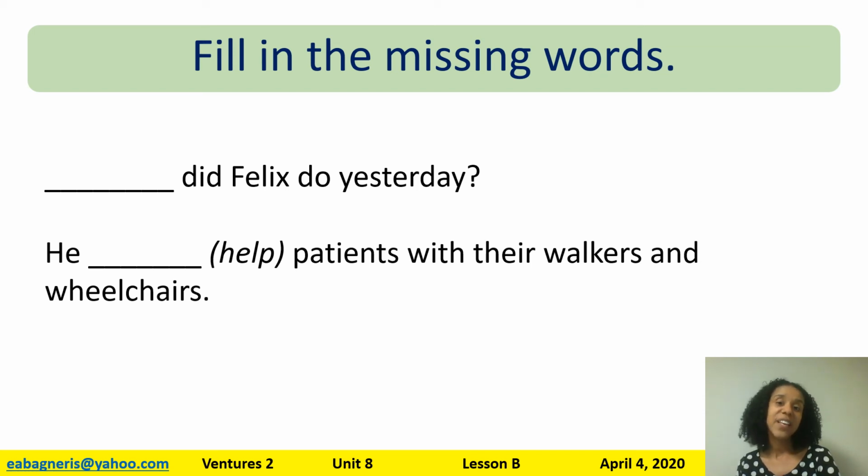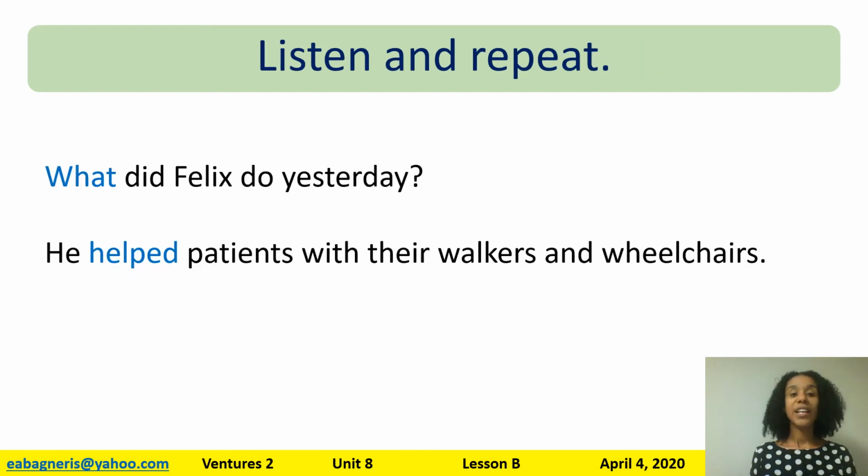Blank did Felix do yesterday? Here's a clue. I see that word do again. And then your answer, he blank patients with their walkers and wheelchairs. So here's your answer. What did Felix do yesterday? Repeat after me. What did Felix do yesterday? And your answer, he helped patients with their walkers and wheelchairs. He helped patients with their walkers and wheelchairs.